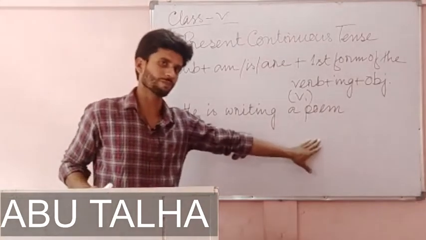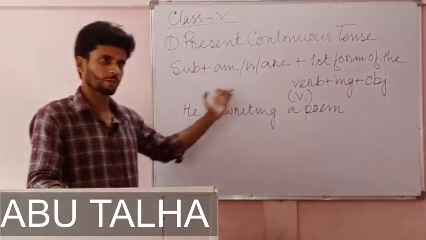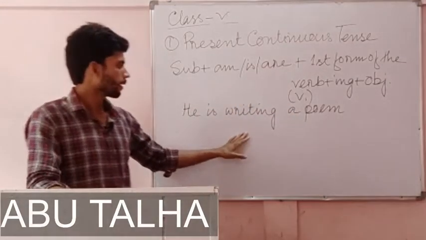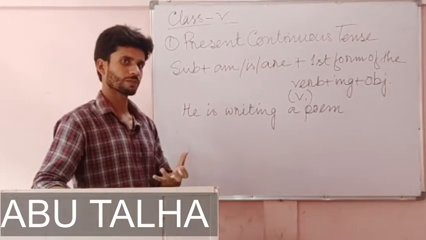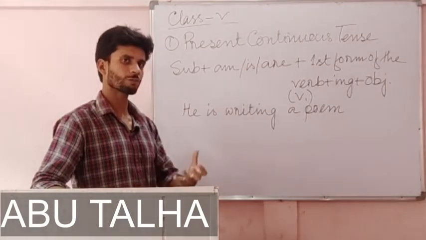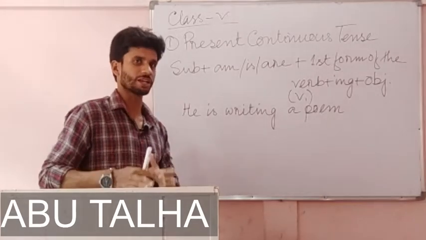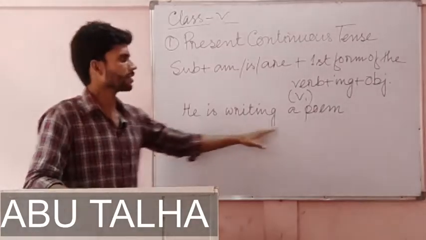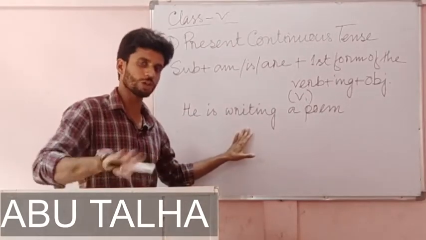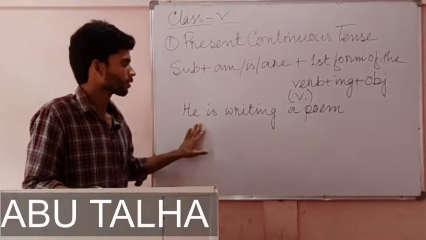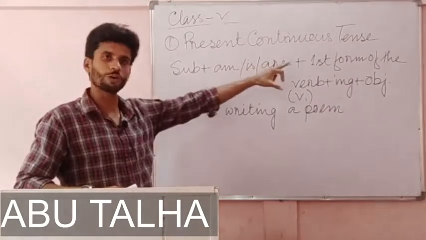Here you see what kind of sense or meaning we are getting from this sentence. He is writing a poem, or if I say I am teaching now, we get the sense of an action or an event which is happening right now at present. It is happening now. So it is in present continuous tense.